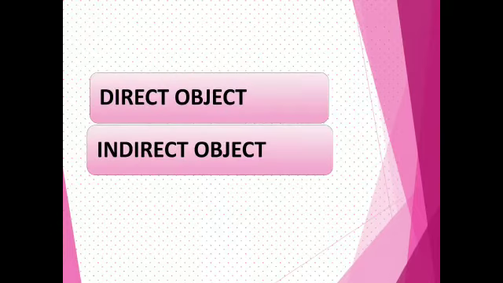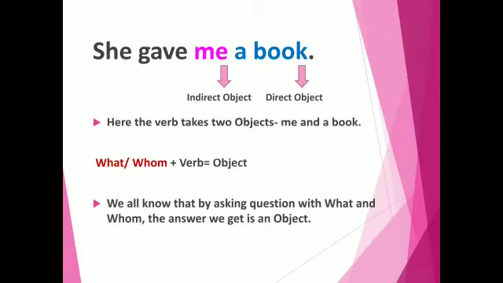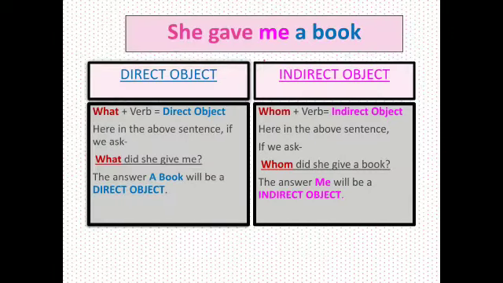Next, direct object and indirect object. She gave me a book. Here you can see that there are two objects, me and a book. We all know that by asking questions with what or whom, the answer we get is an object. Here, the question is, which one is the direct object and which one is the indirect object?